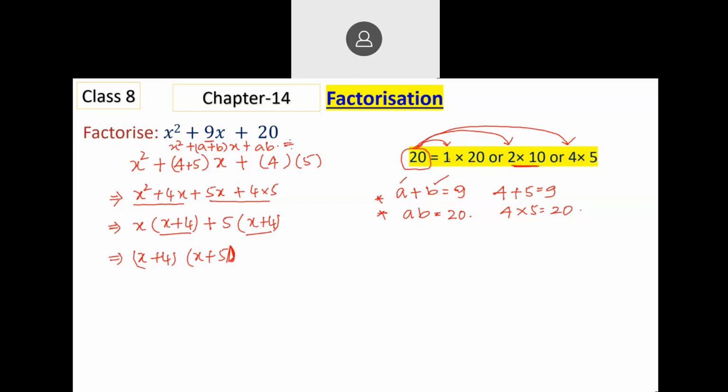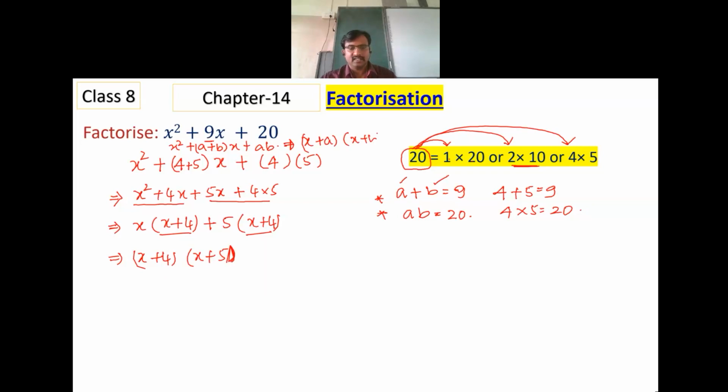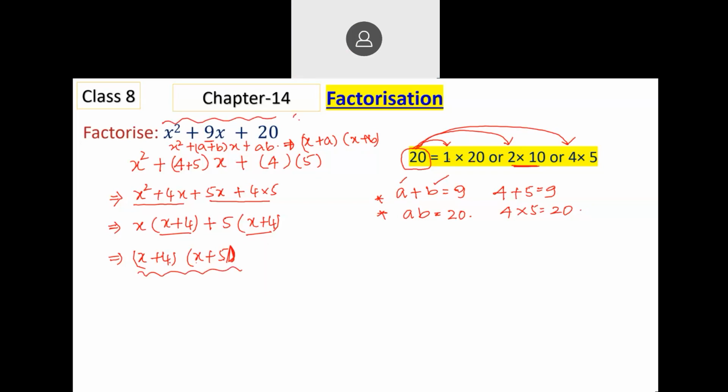In the identity, we had (x plus a) into (x plus b). Here we have (x plus a) into (x plus b). What is a? a is 4. What is b? b is 5. This method is the same as splitting the middle term. What is the middle term here? 9x.